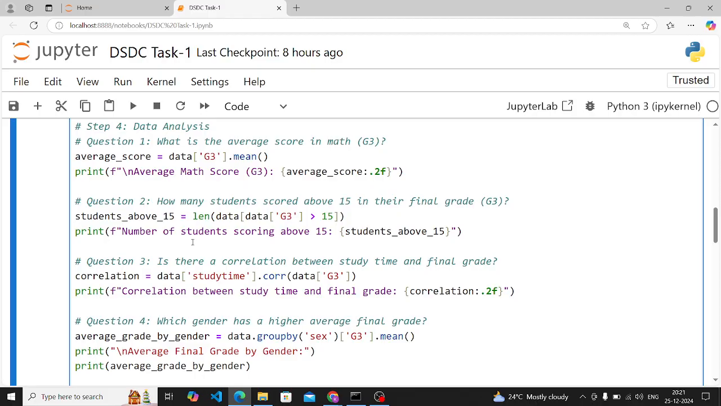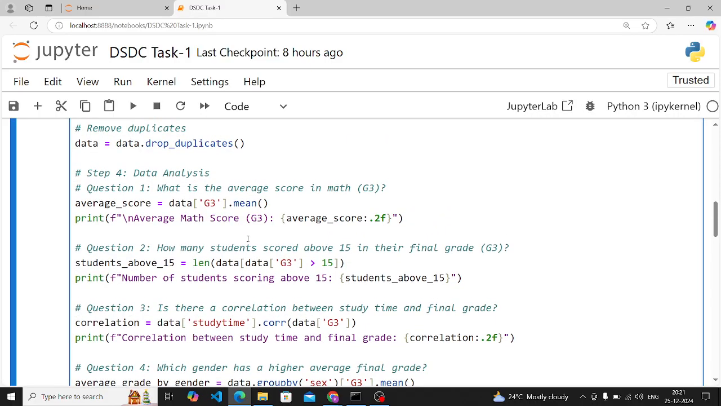So in data analysis, we will do some question parts, where you have to make questions and give answers to them. The first question is: what is the average score in math G3? G3 is the grade for three terms. Here we are making a new variable, average score, and taking G3.mean, because for an average we have to calculate the mean. And this is the print statement. I hope everyone knows how to make a print statement.